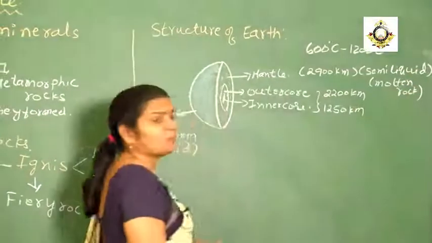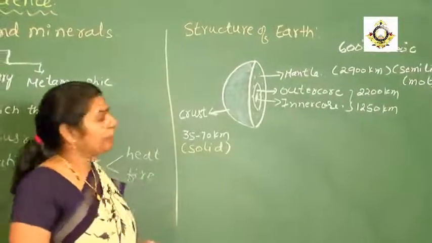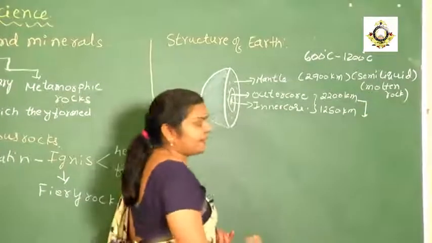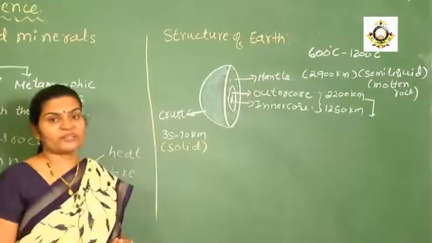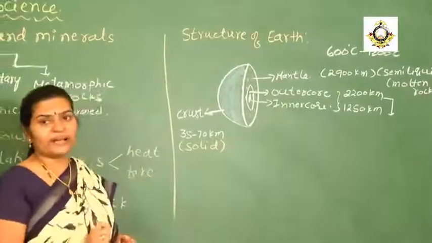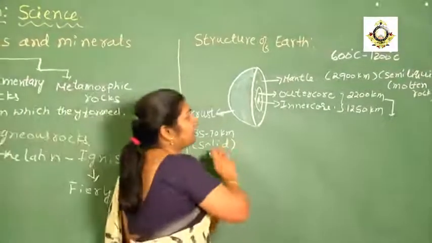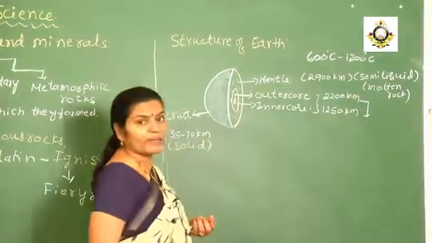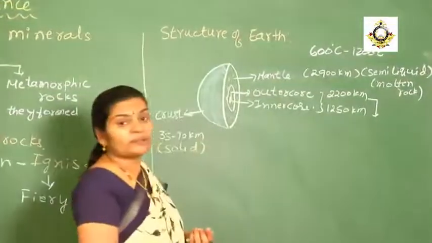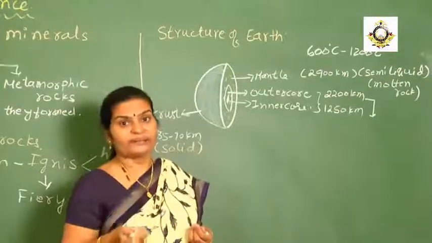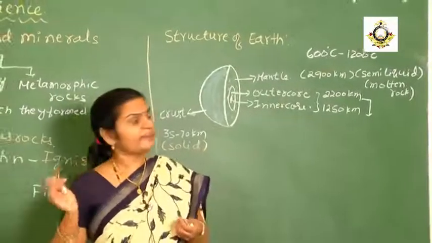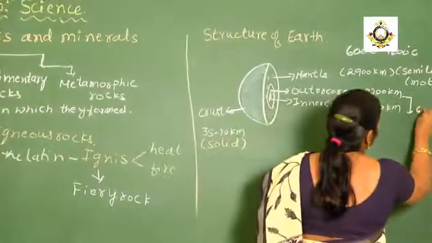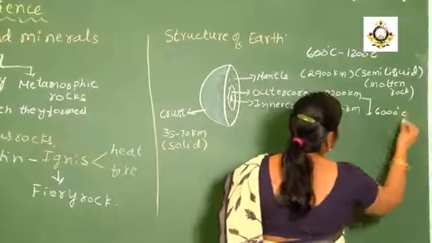In the form of molten rock, it will be there. When we consider the outer core, again, because of the temperature, when we go deep inside the earth, the temperature will be increasing. Whatever the temperature at the inner core and outer core, it will be more than 5,000 kelvins or 5,000 Celsius. Because of that, it will be nearly equal to 6,000 degrees Celsius.